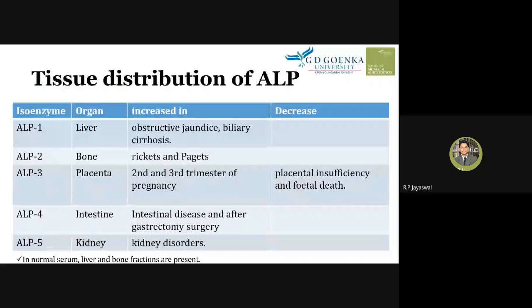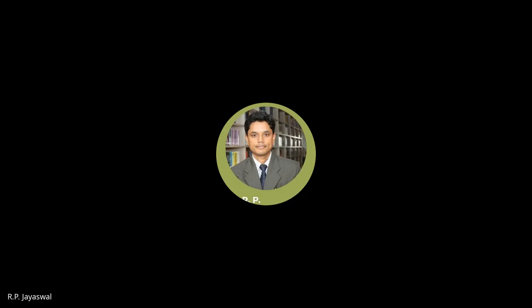Carcinoma and metastasis are the specific conditions where researchers have identified this abnormal type of alkaline phosphatase, which is not found normally in our body. It is always observed when there is a carcinoma or metastasis condition.